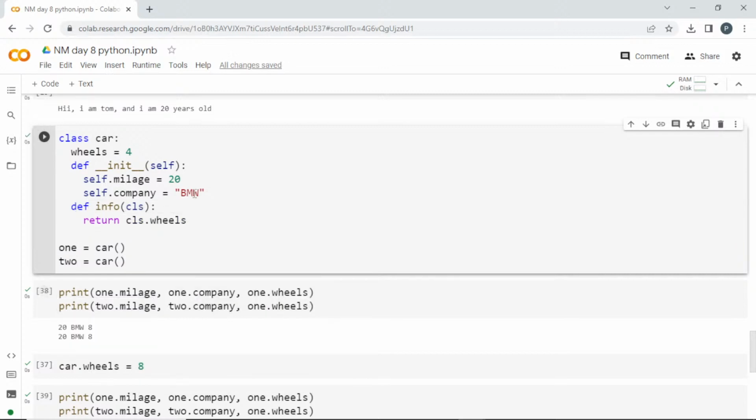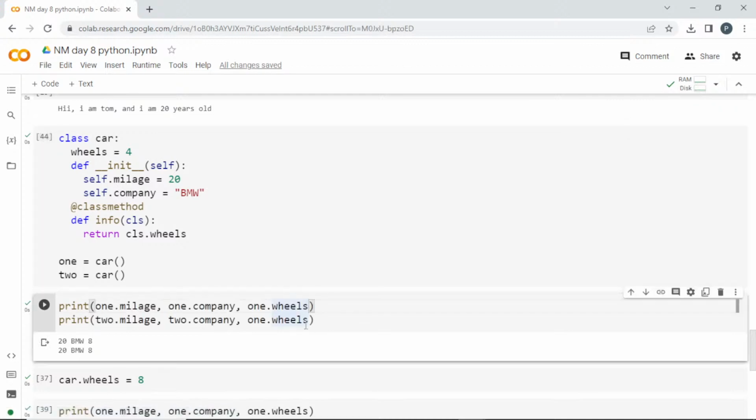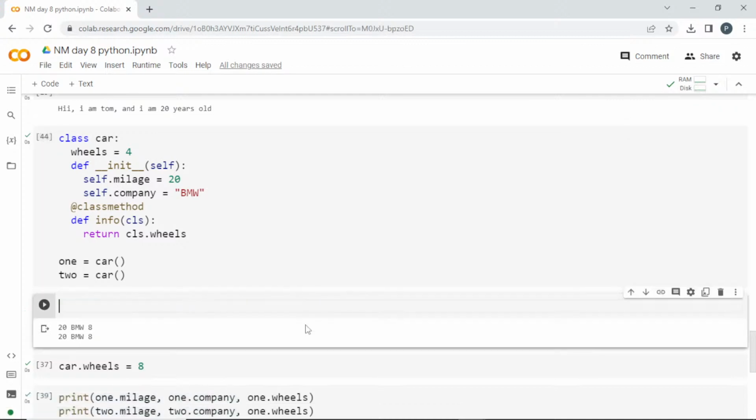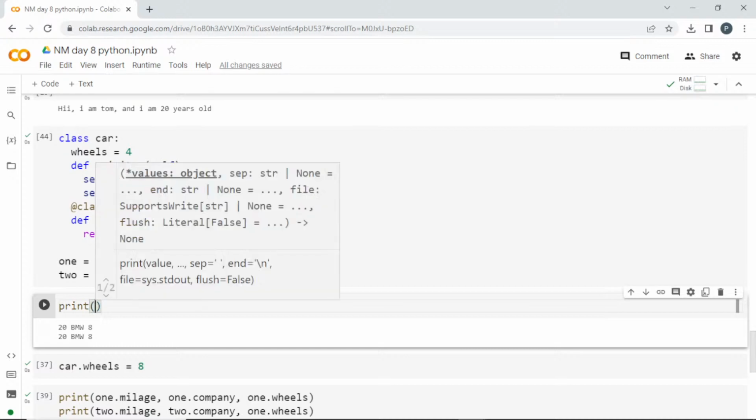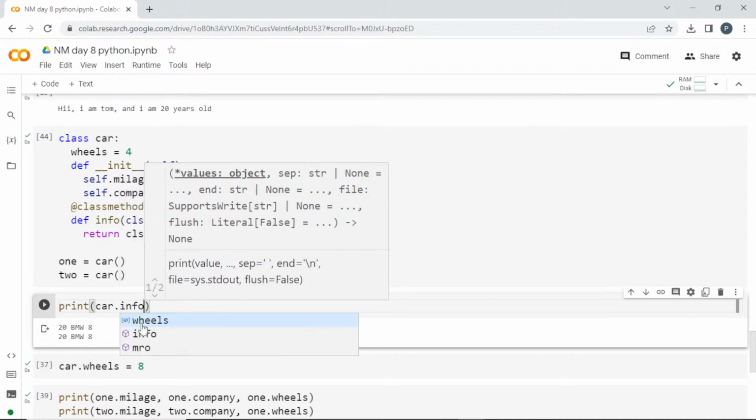To avoid the error, I have to give @classmethod. See here, this is a decorator in Python. Using @ I can create this. I'll remove these things and print. Using car I can print the other thing. Wait a minute, car dot, so this one will be info, right? So I'll call this info.